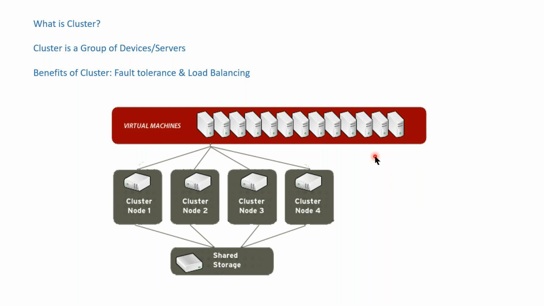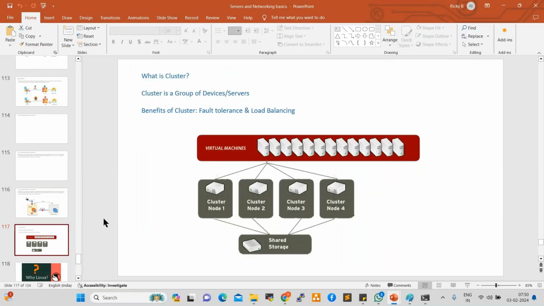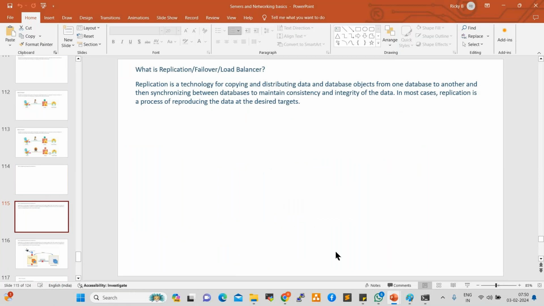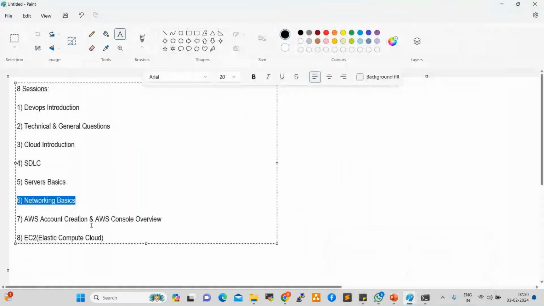Fine. So these are all the basics we discussed in the networking part. After that, how to create an AWS account, and also the console overview, we discussed in the seventh session. This recording I'll share with you. I hope you already received it. Those who have not received it, you can ping me or WhatsApp me. After that, EC2 introduction also.